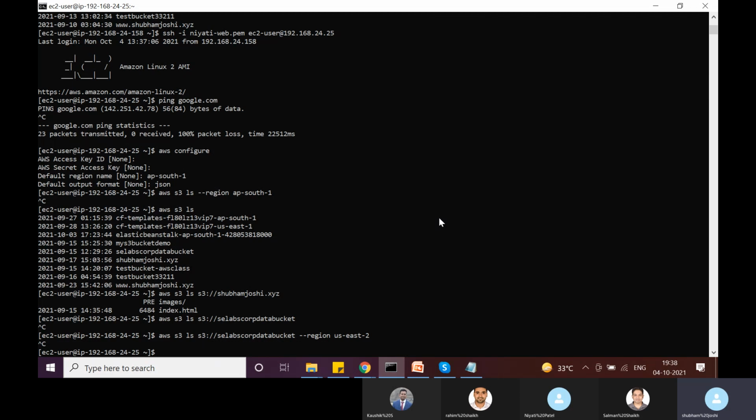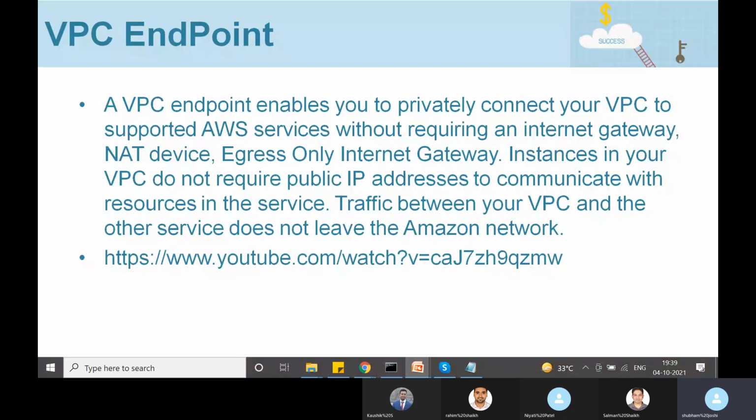The answer is simple. If that server doesn't have internet connectivity, be it through internet gateway or through NAT gateway, and you still want to start and stop EC2 instances via cron job, how would you do it? You will simply create a VPC endpoint for the EC2 service and then accordingly adjust the route table, right? Then you will be able to start and stop EC2 instances privately without having internet connectivity. So this is what VPC endpoints are. Any question on what VPC endpoints are?